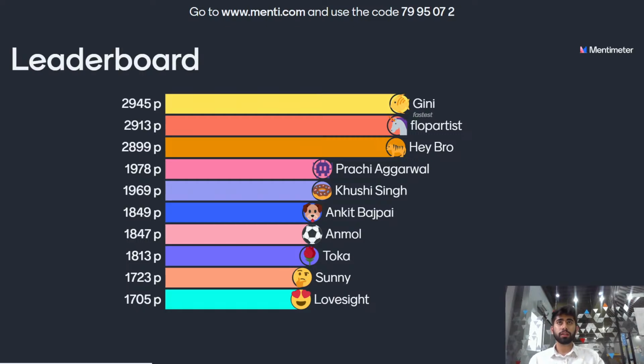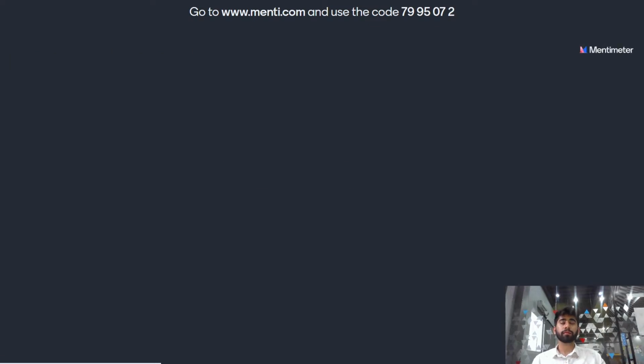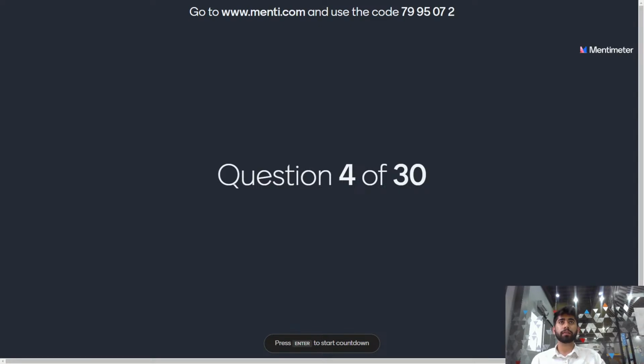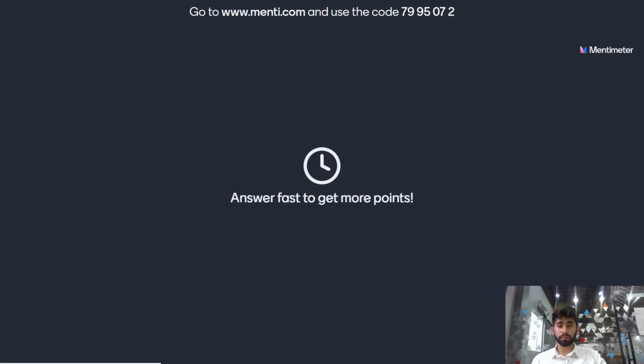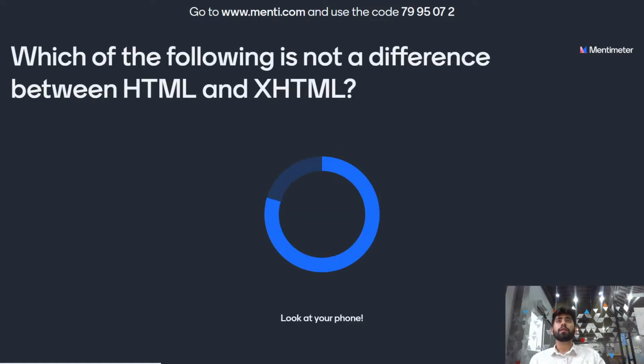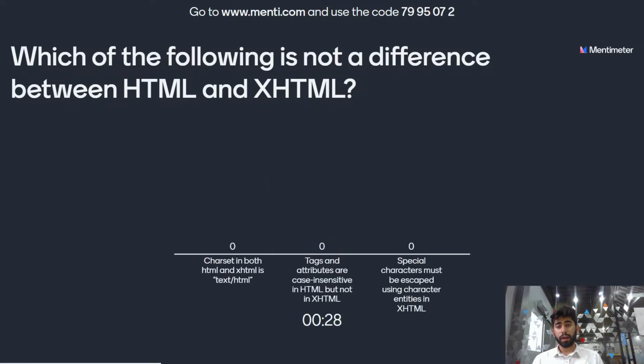Let's go to the next question. And the fourth question is, which of the following is not a difference between HTML and XHTML? And the options are: charset in both HTML and XHTML is text/html. The second option is, tags and attributes are case insensitive in HTML but not in XHTML. And the third option is, special characters must be escaped using character entities in XHTML unlike HTML.